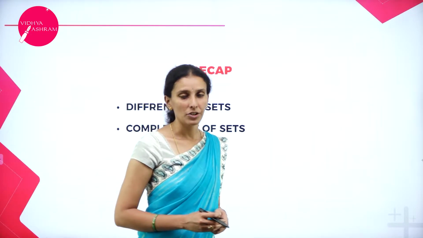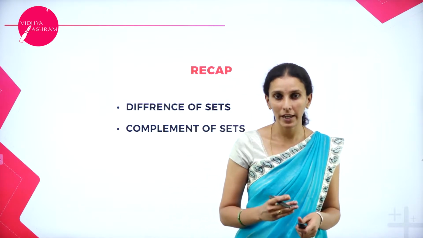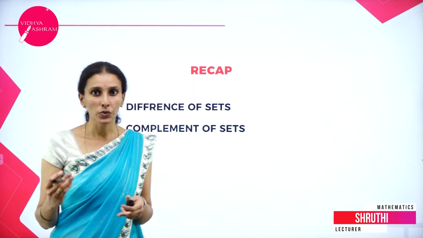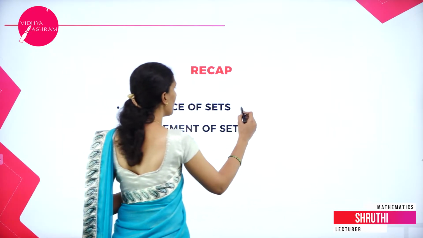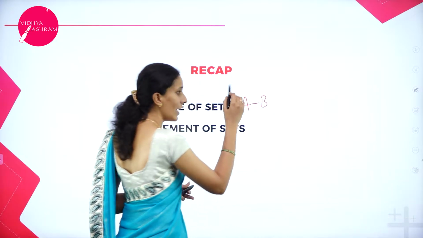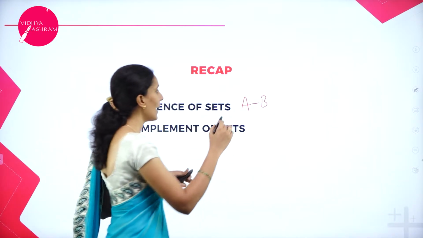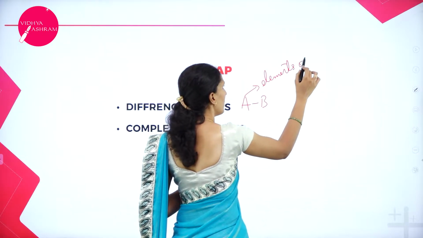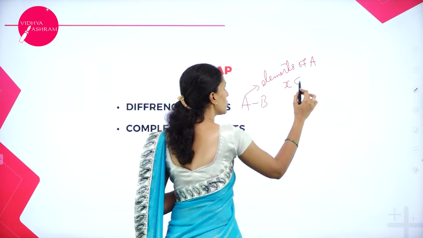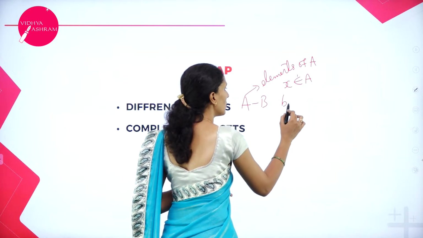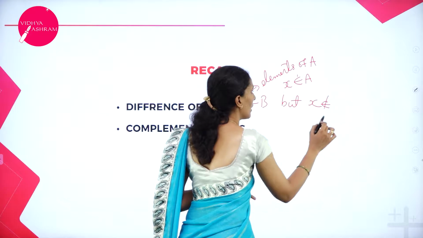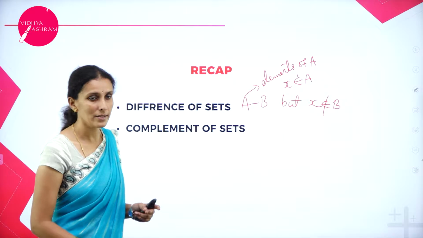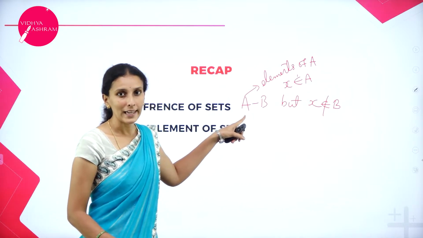So in the previous session, we have learnt how we will take a difference of any two sets and its complement. So when it comes to the difference of sets, suppose you have a set A minus B, then you are writing only the elements of A. That means all the elements which are in A, but they must not be contained in B. That means you should not write any common elements, but you are supposed to write only the elements of A.